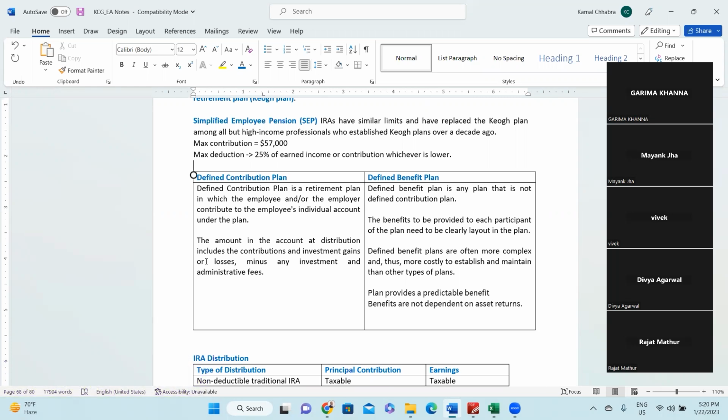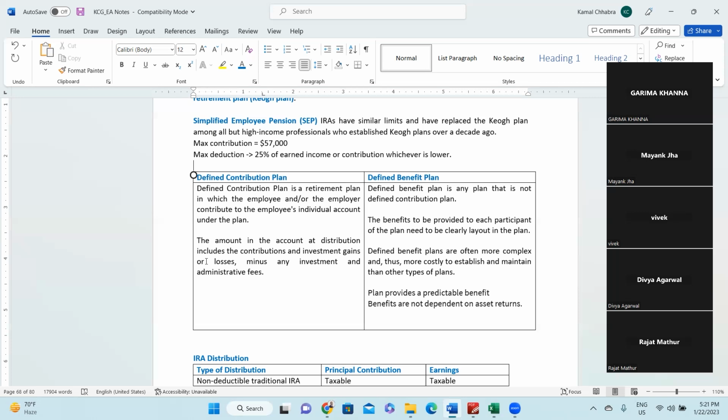So generally, many big companies run their own defined benefit plan. Most of the listed companies I have seen in the US have their own defined benefit plan. But private companies, mid-sized companies or S corporations majorly go with the contribution plan because they do not have that much bandwidth, capacity and capability to manage and run a defined benefit plan, as it is a complex thing to manage as well as a highly regulated environment.